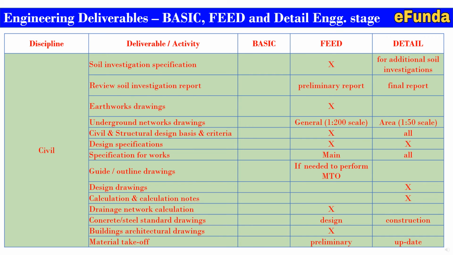Earthworks drawings are required during FEED. Underground network drawing is generally 1:1200 scale in FEED, and 1:500 scale during detail. Civil and structural design basis criteria is required during FEED, where the details are not required to be covered, and in detail engineering all of it is required. Design specifications are required in FEED and detail. Specification for work is mainly the main in FEED and all for the detail.